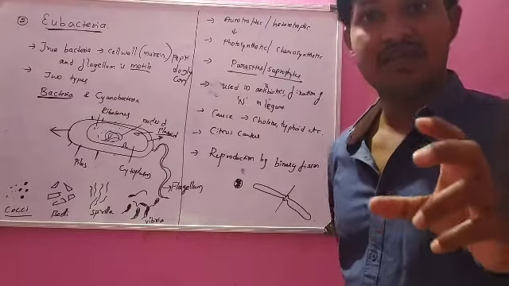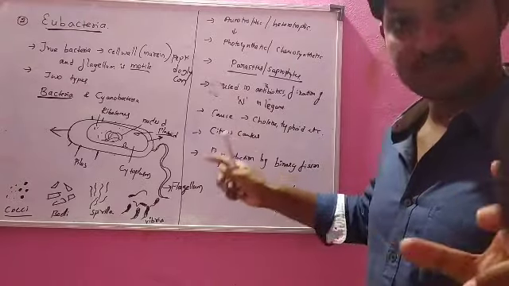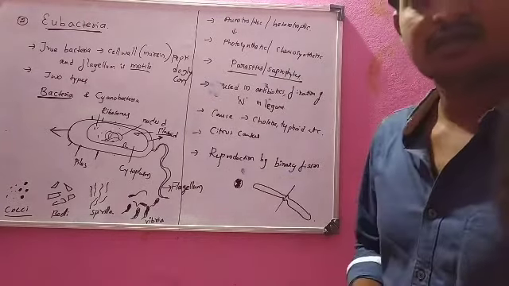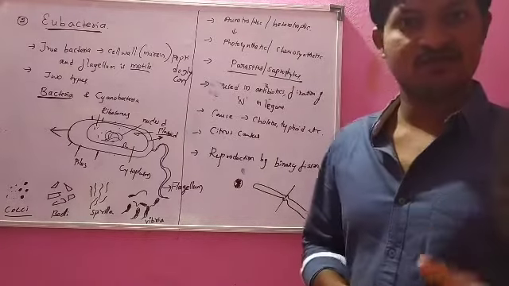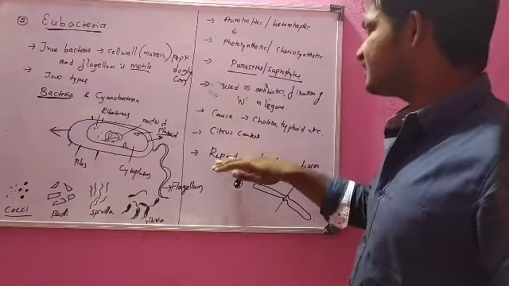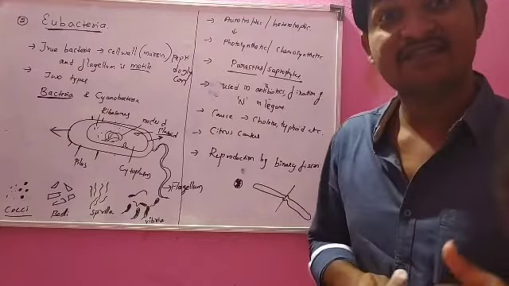That is called citrus canker disease, which reduces the yield and the size of the lemon. And in animals, bacteria cause anthrax disease.